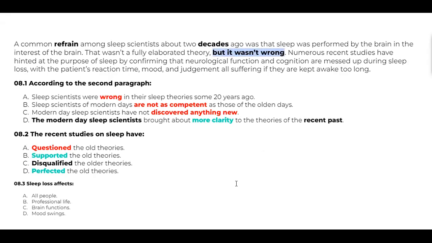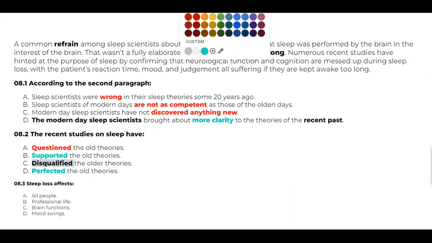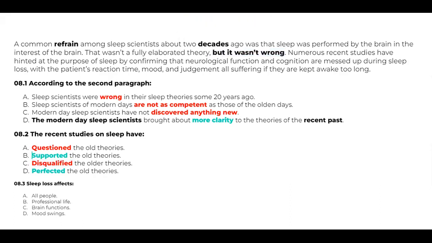Okay, here, now, disqualified is equal to questions. Both of them have the same meaning. Now, we have got supported and perfected. Supported the old theories. Did they completely support the old theories? No. It was correct, but it was not completely correct.